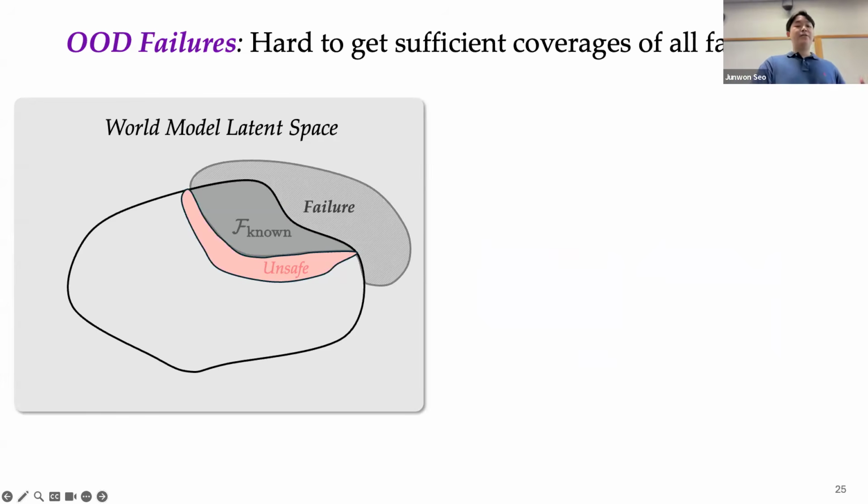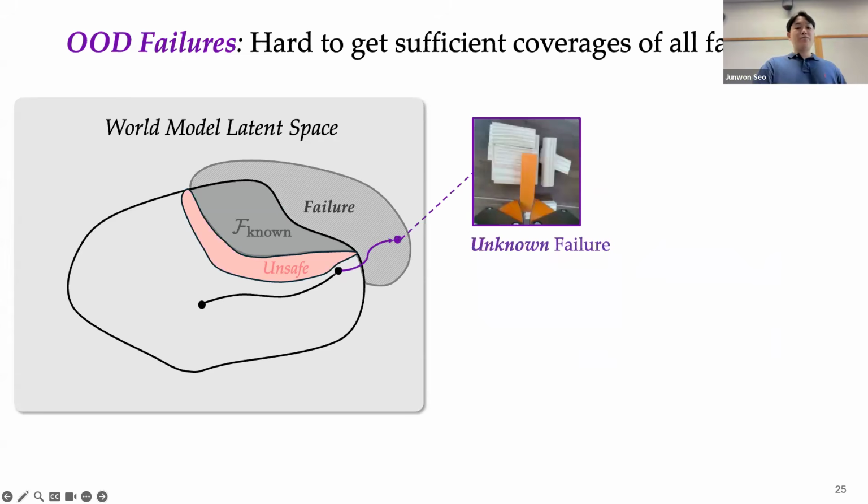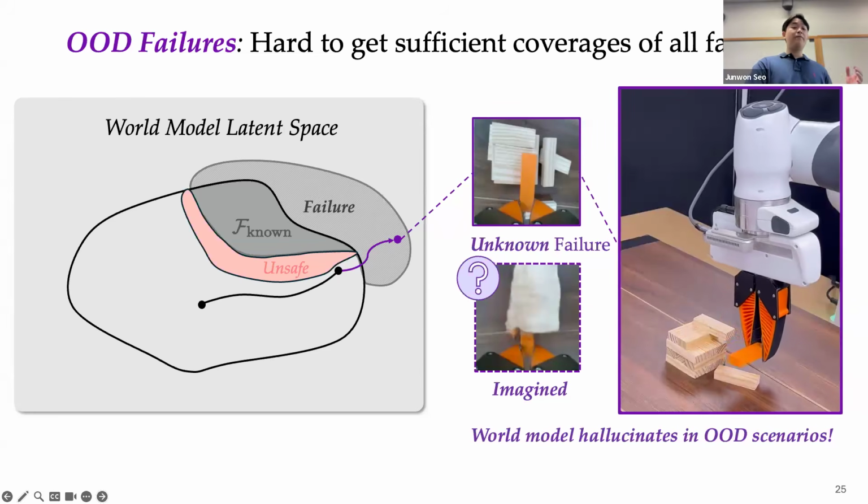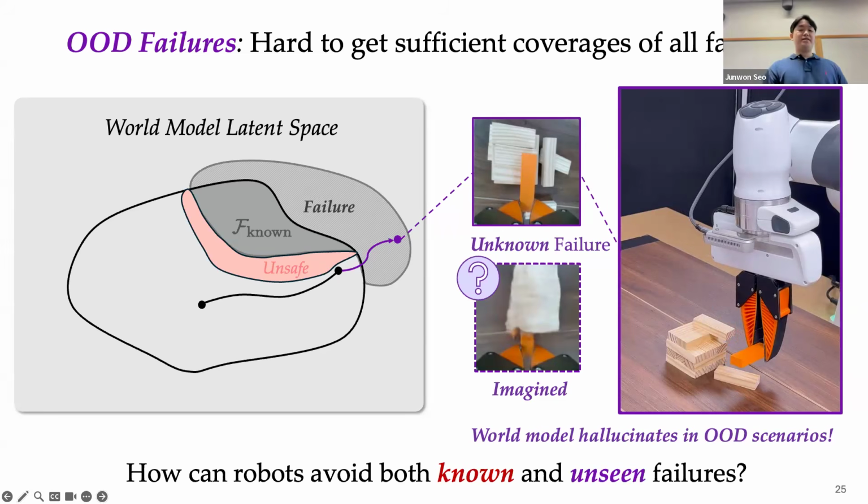So therefore, in such out-of-distribution scenarios, the world model may hallucinate and fail to prevent these unseen failures. Here, as you can see in the video, the robot moves the Jenga block in an unfamiliar direction, which is unsafe. And the tower topples in the real world, while the model's imagination, as shown here, remains safe. So the key question here is, how can robots avoid both known and unseen failures, achieving robustness to epistemic uncertainties?